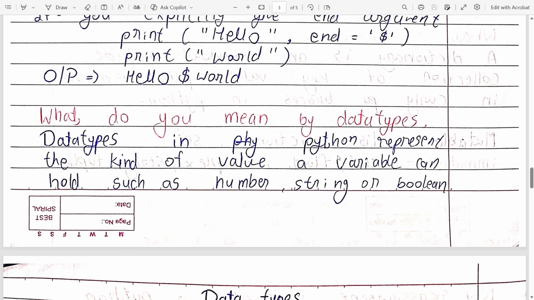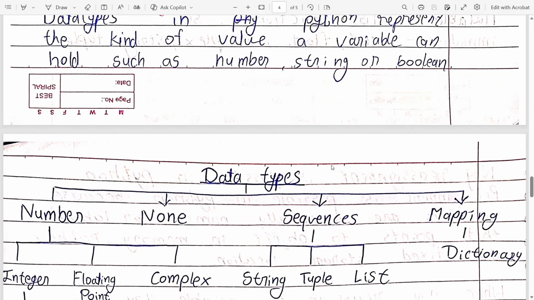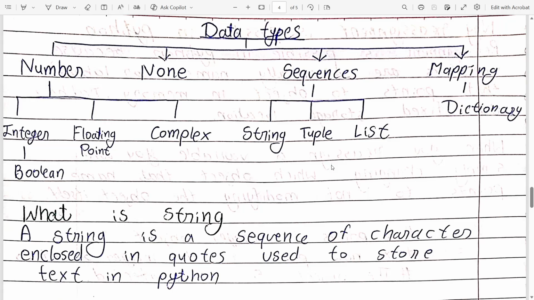What do you mean by data types? Data types in Python represent the kind of value a variable can hold, such as number, string, or boolean. There are 4 types of default data types in Python. They are named number, none, sequence, and mapping.